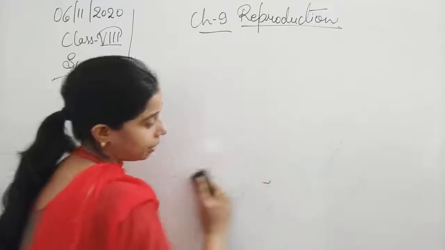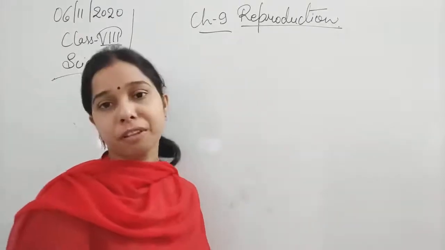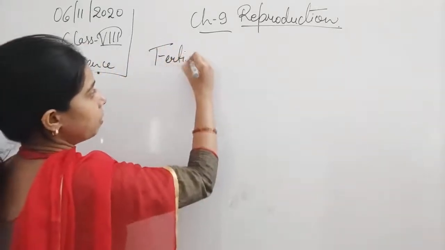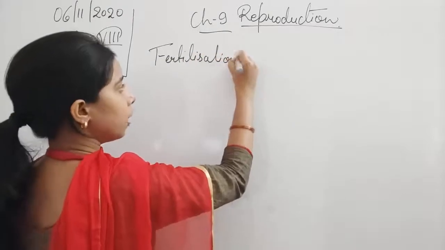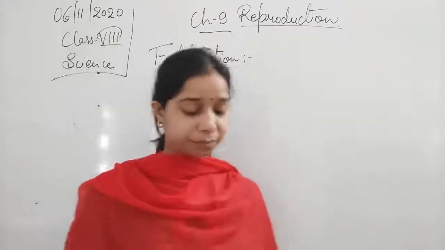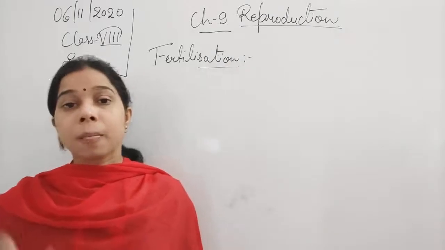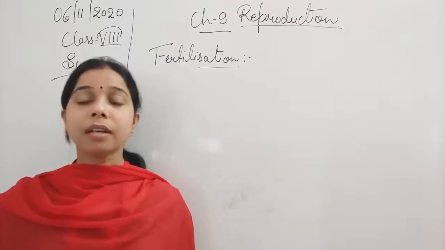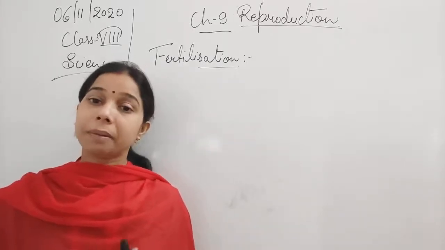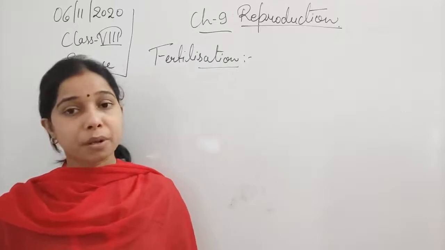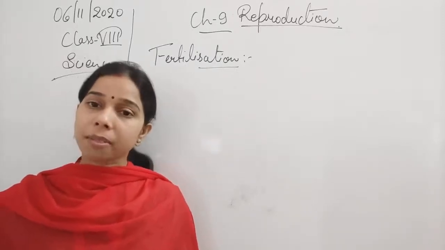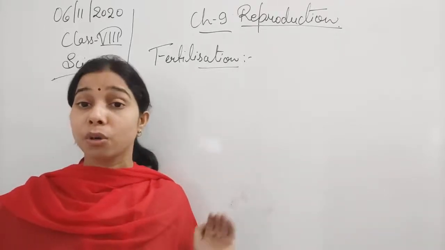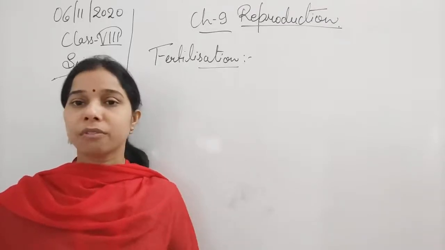So we have understood the male and the female reproductive system. Now we will try to understand what happens during fertilization. Let me explain first and then I will write it. You see what happens, students. The sperms which are discharged from the male reproductive organ will enter the vagina of the female reproductive system. From the vagina, the sperm goes to the uterus and reaches the fallopian tube. Now, why is it going to the fallopian tube?